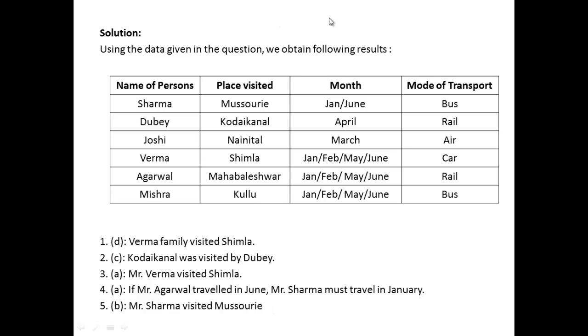So this is how we came to the answers by filling this table carefully by the provided conditions. You have to write down the conditions on a piece of rough paper, and you can slowly and steadily fill this table and eliminate the options if all conditions are not provided.